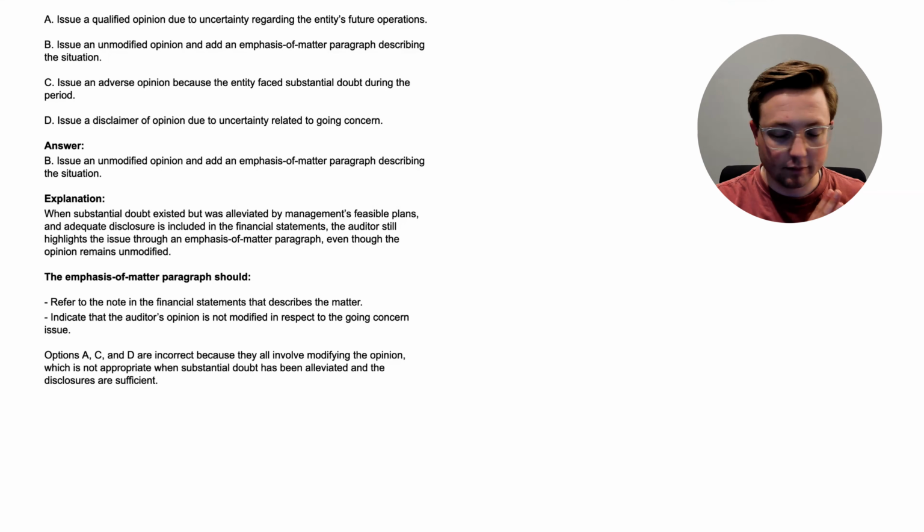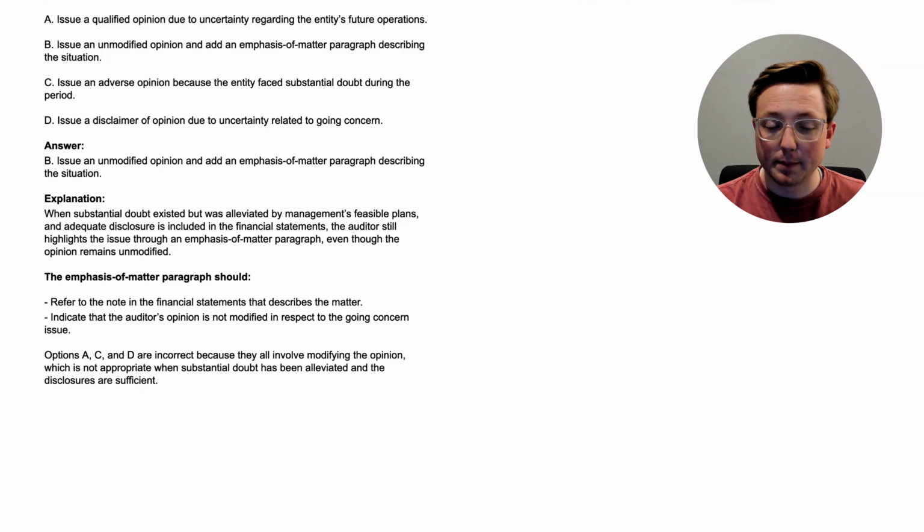And remember, unmodified, I've explained this a little bit. Unmodified means that as far as the financial statements being presented fairly, there's not anything that the auditor thinks is a major issue. There's no material misstatements or things like that. So that would be an unmodified opinion. Now, an emphasis of matter paragraph is basically just pointing something out that they want to emphasize.